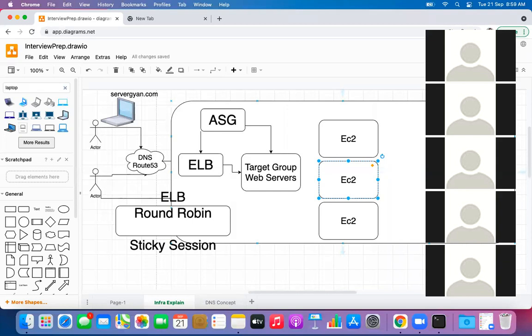There will be one more interview question. You can make a note. What are the use cases of EC2 machine? What are the use cases of sticky session? Anyone would like to answer this? What are the use cases of sticky session?